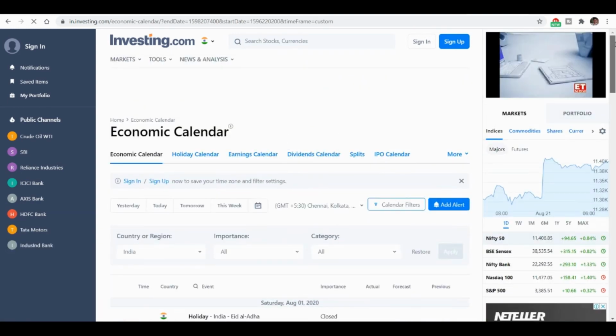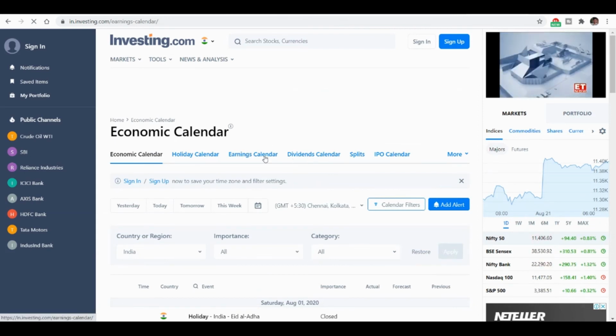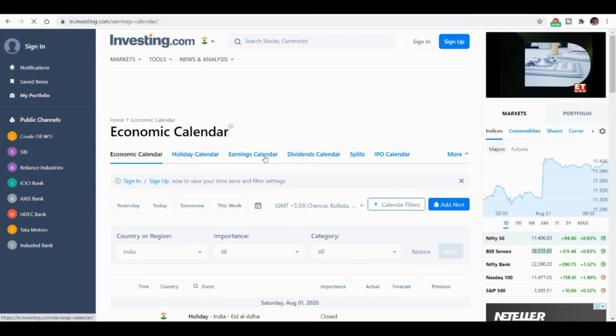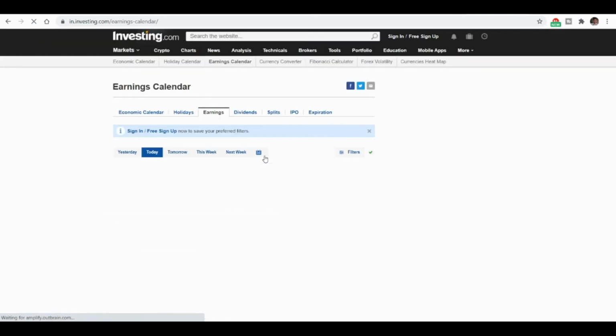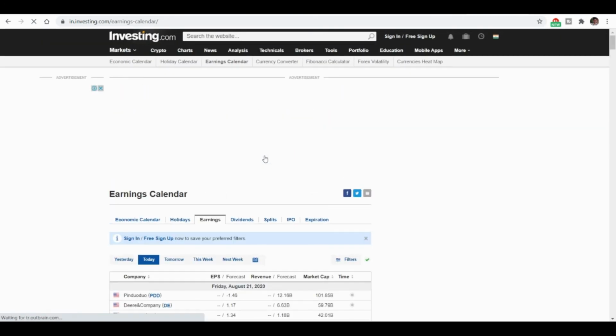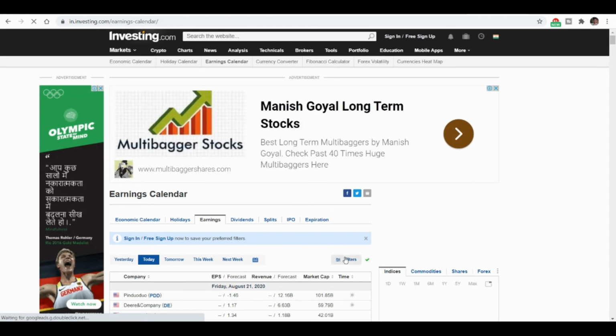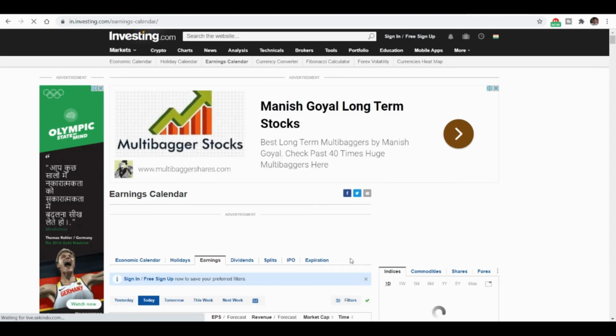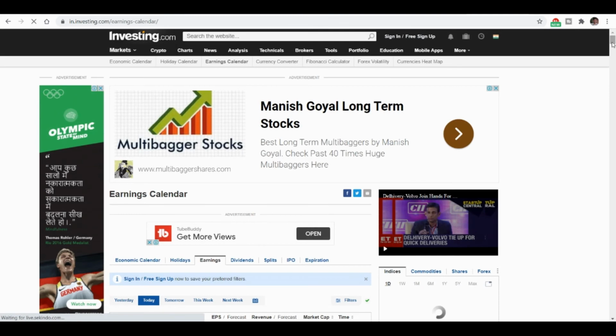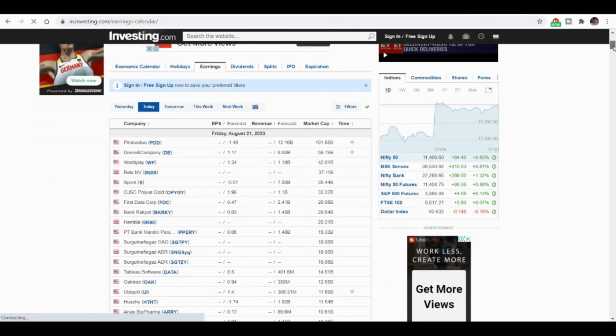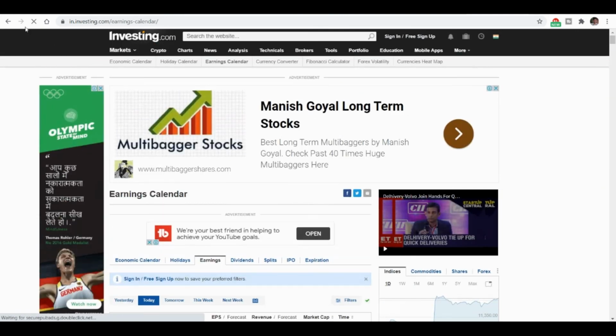In addition, we also have an earnings calendar and dividends calendar. So company earnings will be displayed directly here, and dividends, which are the companies that are giving dividends, and so many of these things. Here you need to filter by certain parameters based on your country and these things. It will show it. So just explore this. This will be good information for you, I hope.